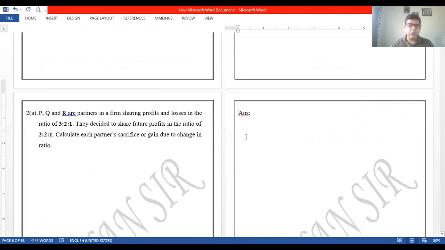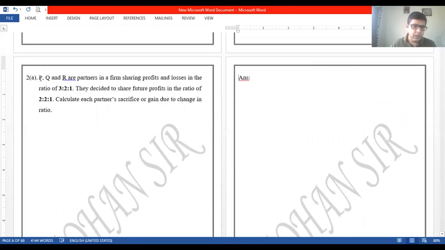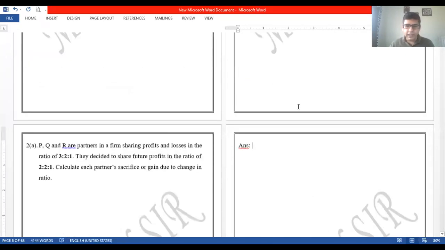Now, instead of two partners, we have three partners. P, Q, R, partners in a firm sharing profits in the ratio of 3:2:1. They decided to share future profits in the ratio of 2:2:1. Okay, find the sacrifice or gain the same way, right? So let me write the old ratio and the new ratio.